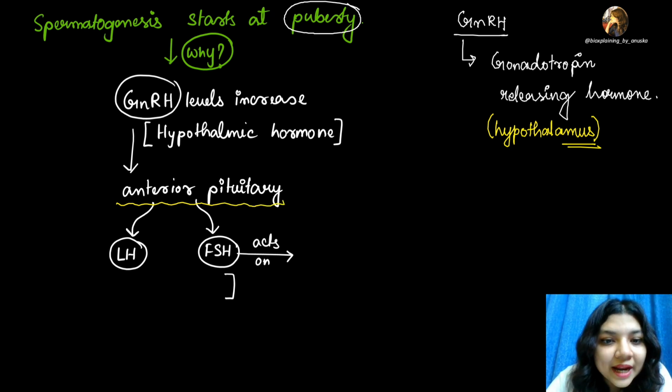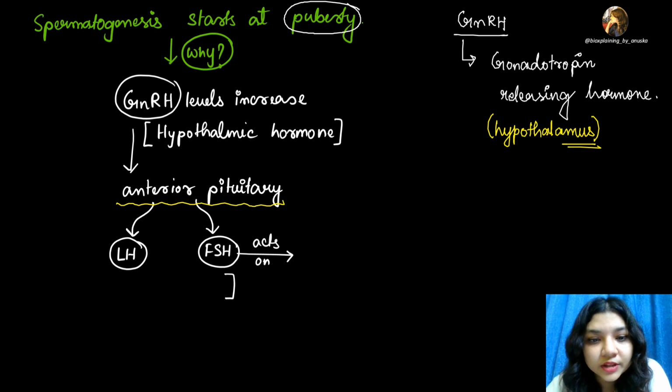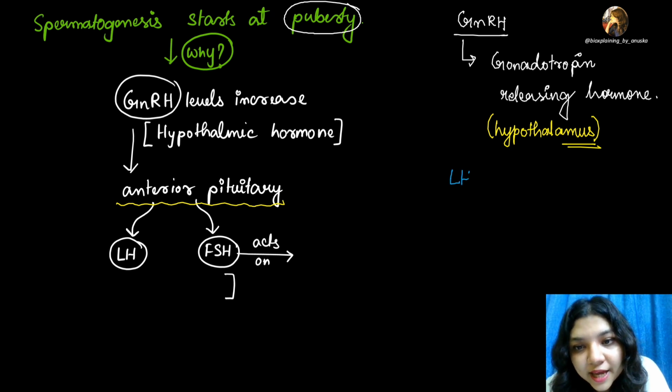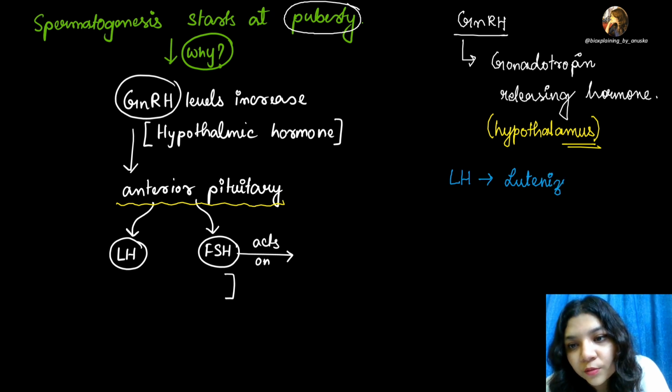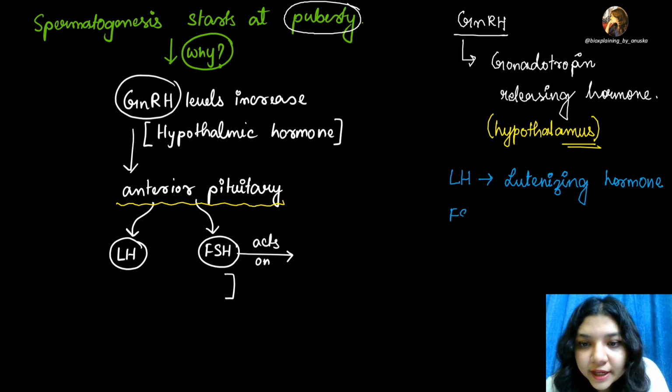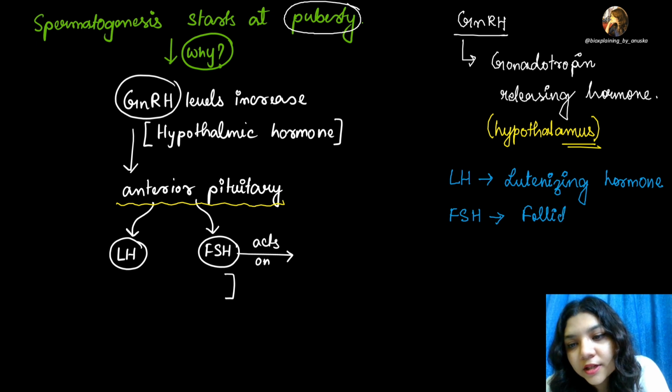Now, once they go and act on the anterior pituitary, we have two hormones that are triggered. The release of two hormones are triggered. क्या है वो दोनों? The two hormones are, one is LH. So what is LH? LH is luteinizing hormone, and एक है FSH, which is follicle stimulating hormone. ठीक है?